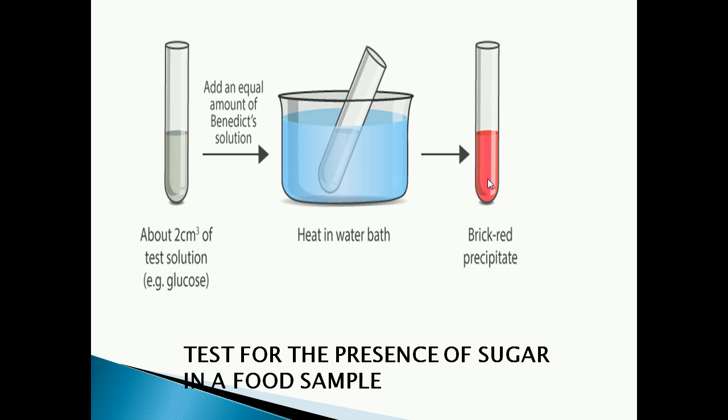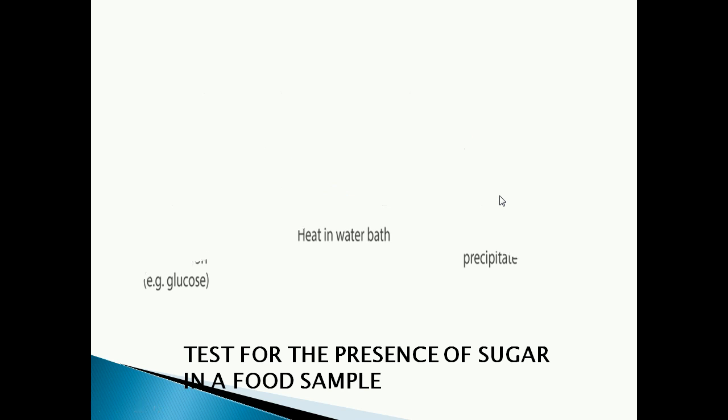If it is rich in sugar, it will turn to what? Brick red. If it has medium sugar content, it will turn yellow. If it has low sugar content, it will turn green. Understood, children?